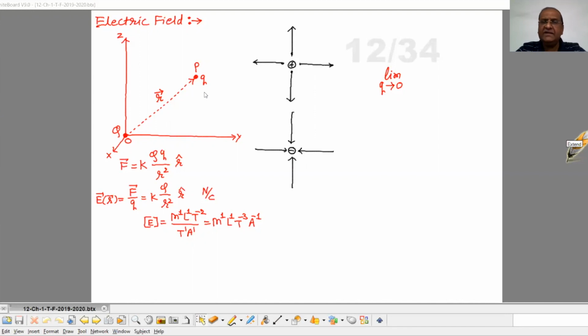Then, as per Coulomb's law, the force on that charge is F equal to K Q upon R square into R caret.